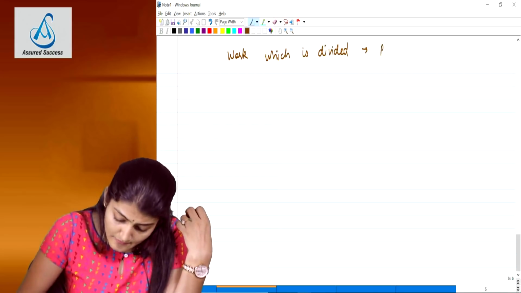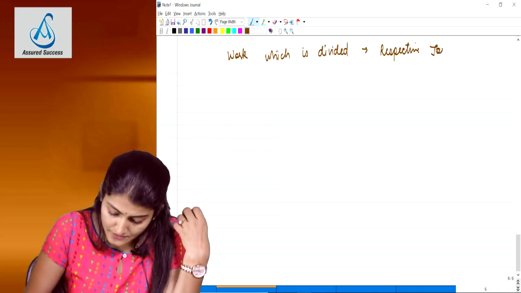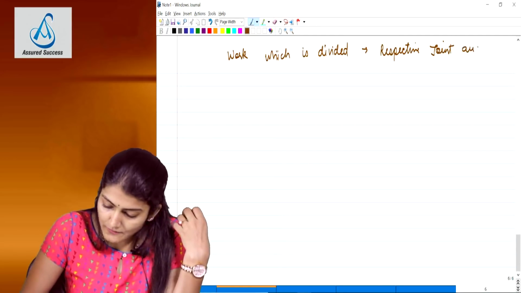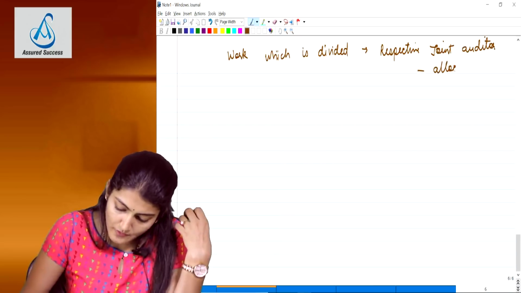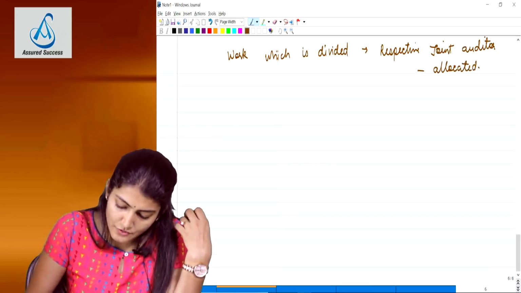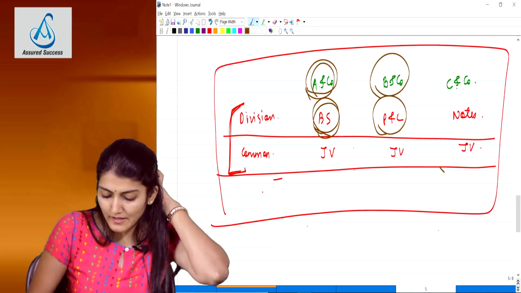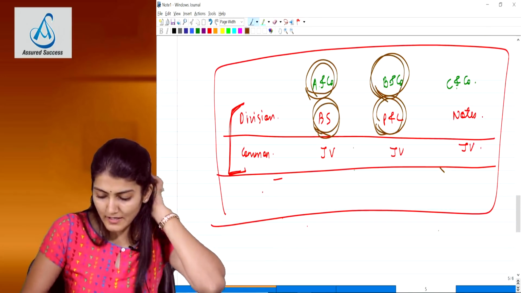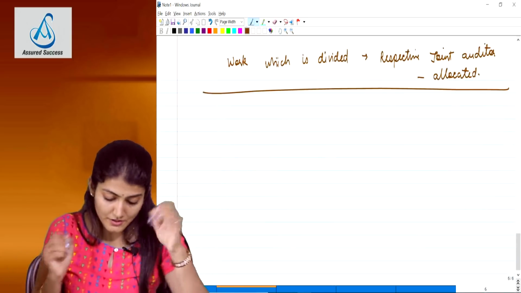The respective joint auditor to whom that work has been allocated. Each joint auditor to whom that work has been allocated is going to be responsible. So in our example, balance sheet, who is going to be responsible? A and company. P&L, B and company. Notes, C and company, the respective joint auditor.